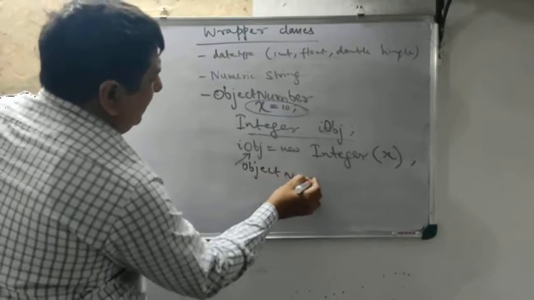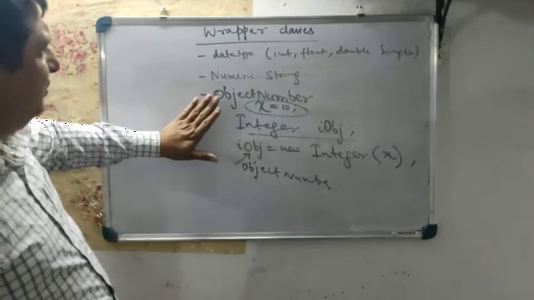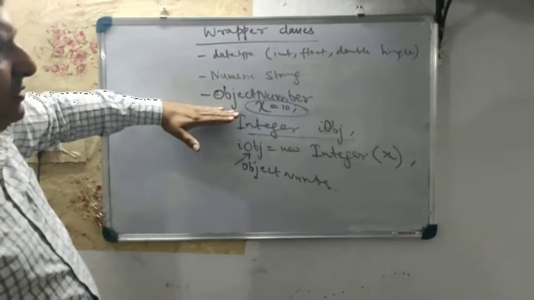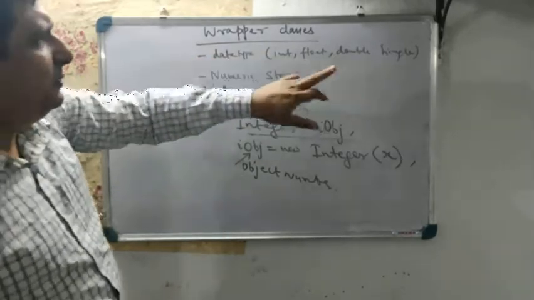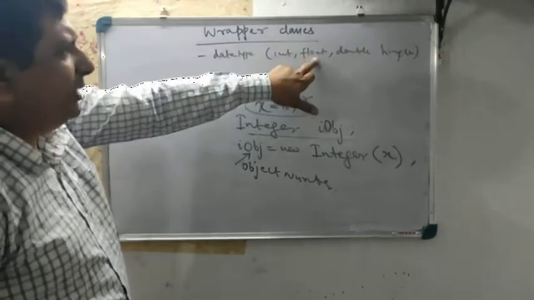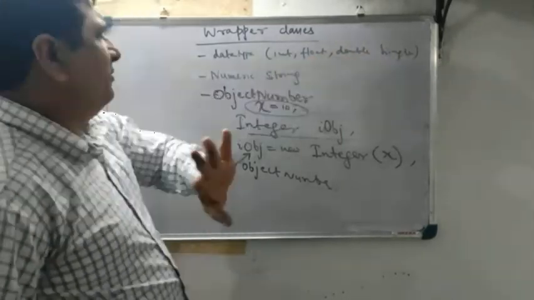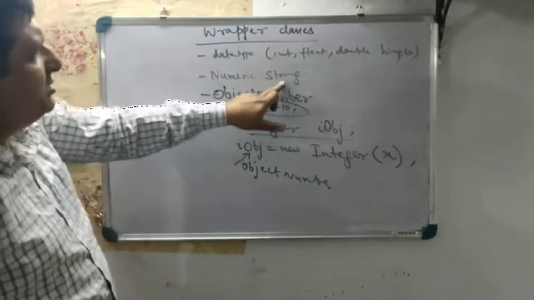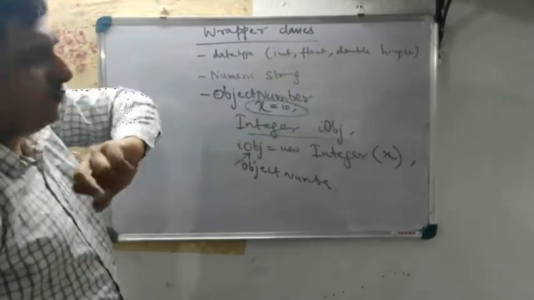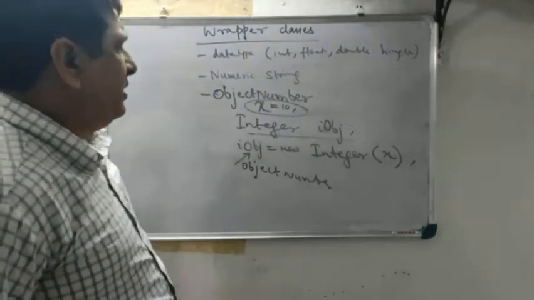So let us repeat what I said. There are three important aspects. One is data type, another is numeric string, and the third is object number. Data types are very simple: int, float, double, single, like 22, 22.5, 33.999. Numeric string means hello, India, 22, 44.5, anything that we enter through the keyboard becomes a numeric string.